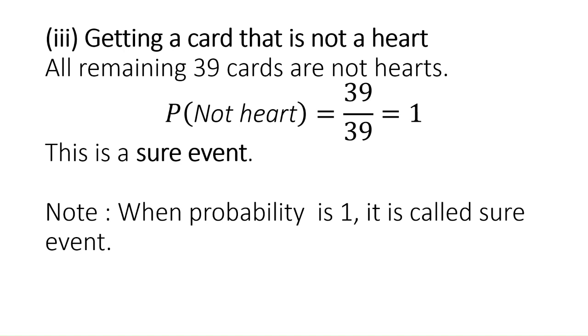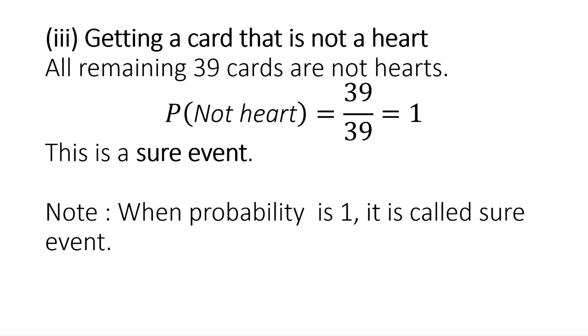Probability of an event is nothing but favorable outcomes by possible outcomes. Here, probability of not being a heart means favorable outcomes are 39 and possible outcomes are also 39.